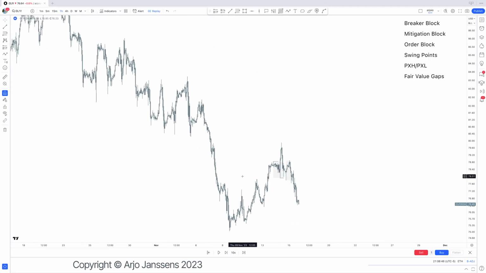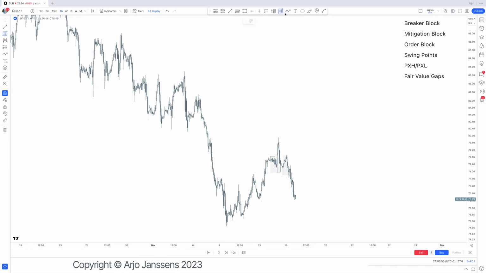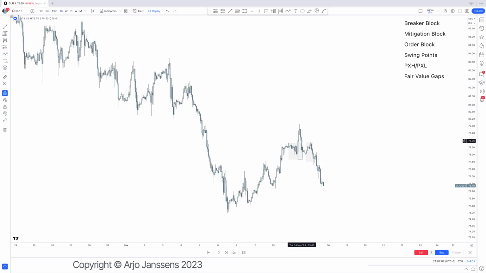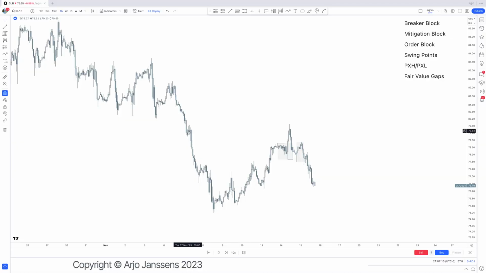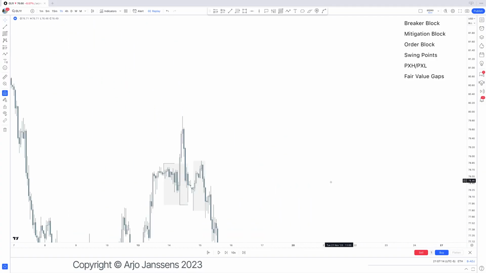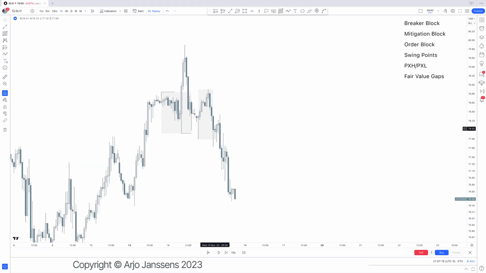So what I mean by that is we just went over this structure, which creates the mitigation block right there, right? Then this right here does what? This creates your mitigation block at these lows to then continue lower. In between this delivery, what can we see? We can see order blocks right there, hold. Order blocks right there, hold, to deliver lower. And then in this new leg lower, order blocks right there, hold. Order blocks right there, hold.